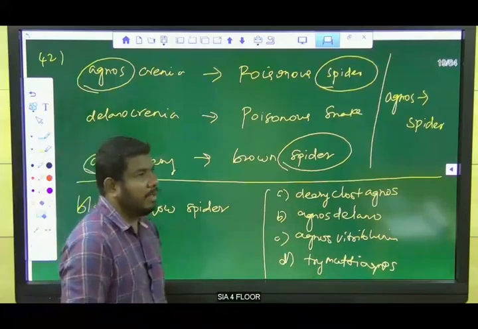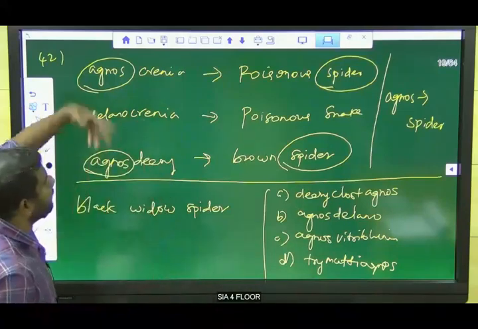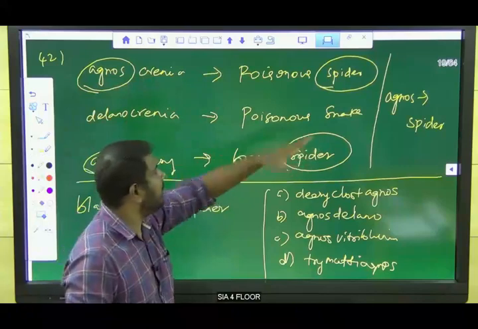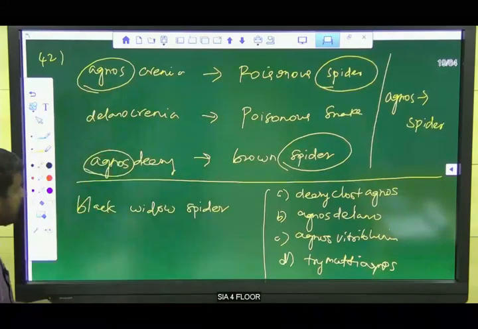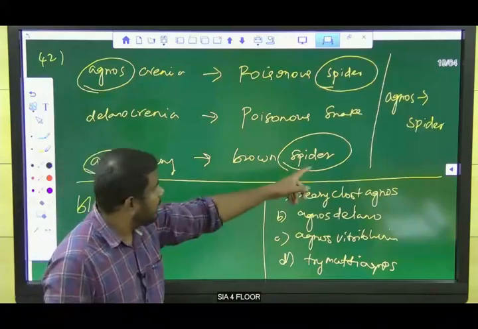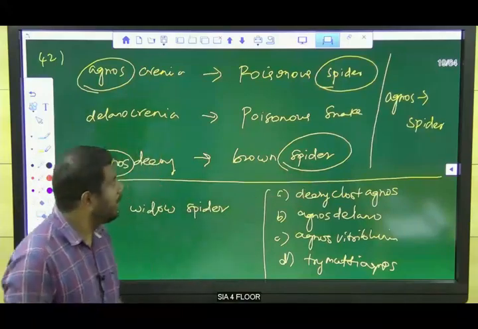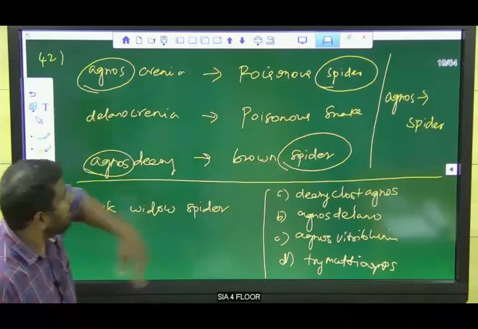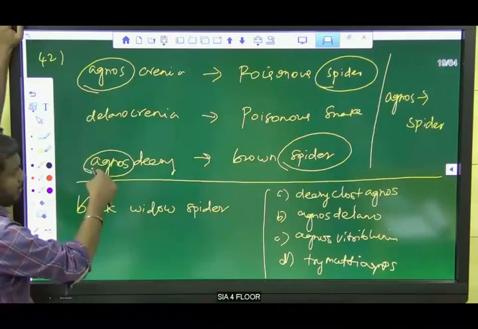So how can we conclude the answer? Go for the other clue. Whenever spider comes in the last, agnos comes in the front.